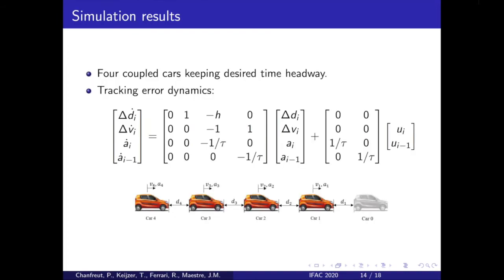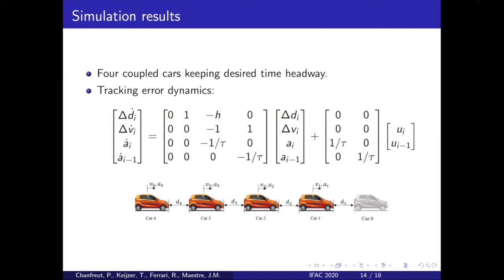We have applied these ideas to a simulated platoon of cars, who collaboratively aim at maintaining a desired time headway. Time headway is a distance that varies with velocity, indicated by the time between vehicles. This results in a system, as shown on the screen, where the tracking aerodynamics of each car is coupled with that of the car in front of it.